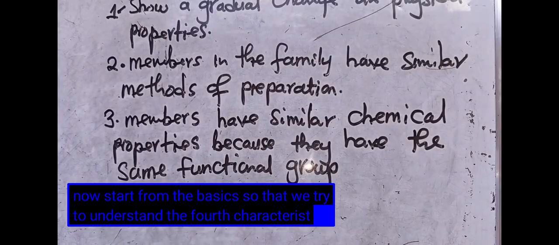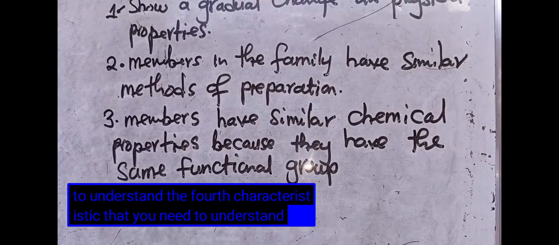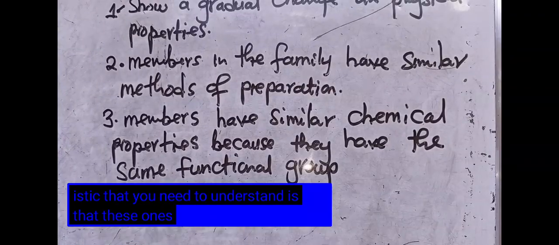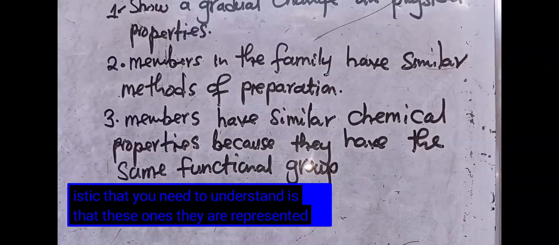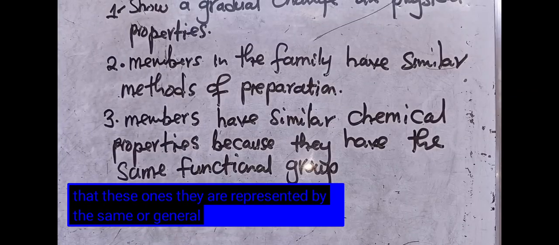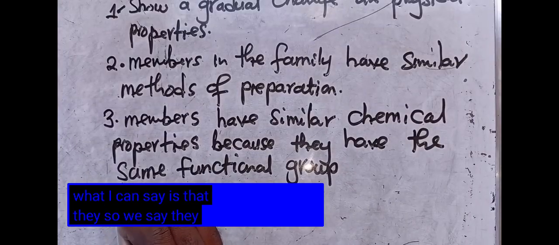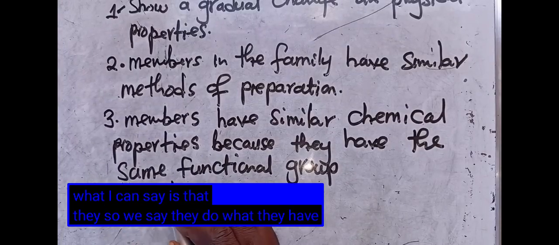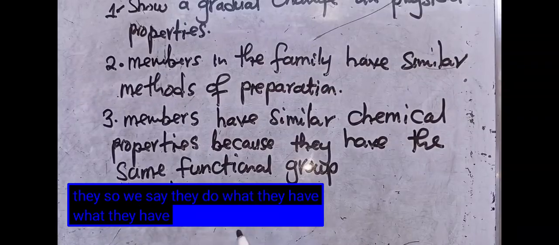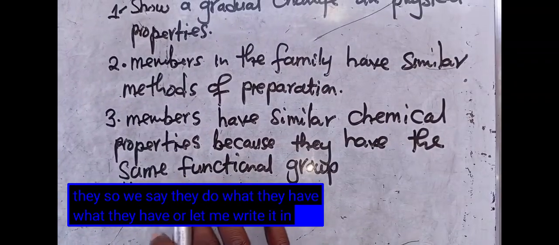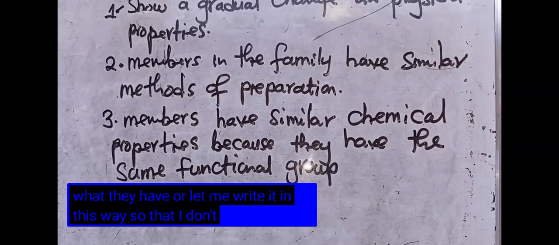The fourth characteristic that you need to understand is that these ones are represented by the same or general molecular formula. Let me write it in this way so that I don't disturb you so much.